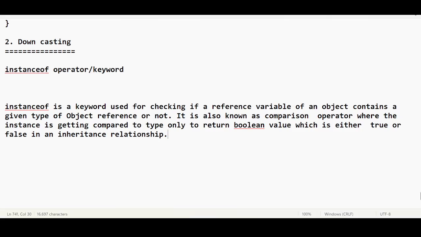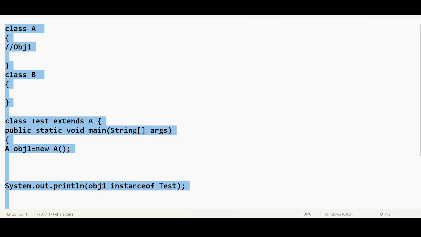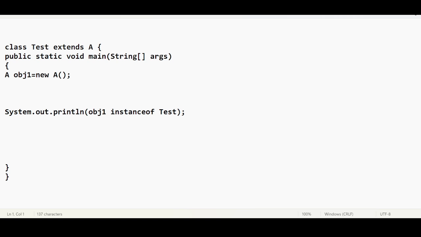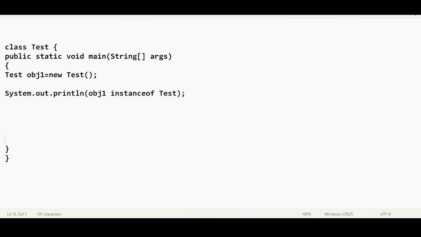Now, one more thing, one of the famous interview questions. I think you are in a position to answer this now. I have a test class. Test obj1 equal to new test. Only one object is there. I want to check if obj1 is of test. So what kind of interview question is this? I just want to keep this interactive.